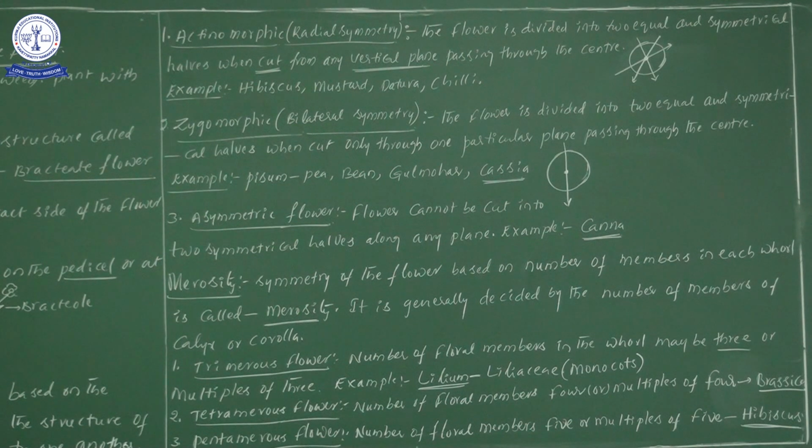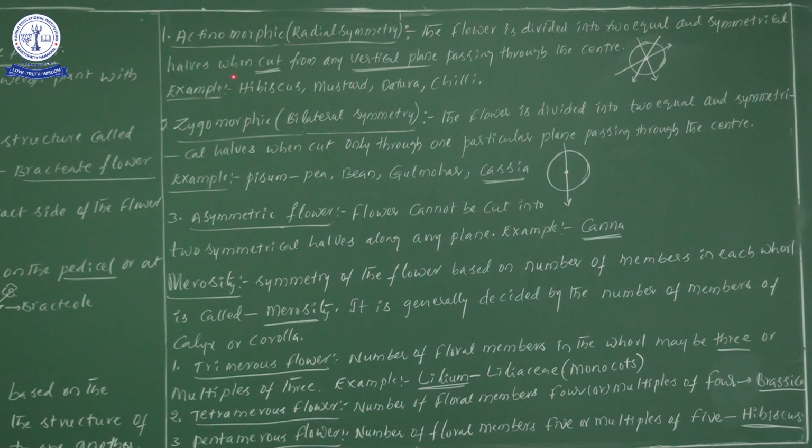So what is the information they have given? The flower is divided into 2 equal and symmetrical halves. Actually, the word symmetrical you need not remember; the point to store in your mind is that the flower is divided into 2 equal halves.